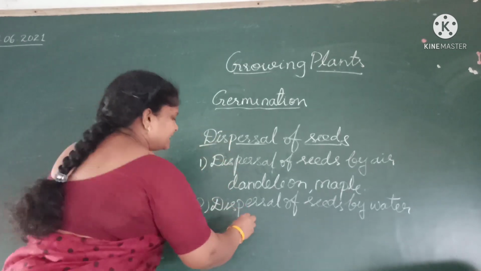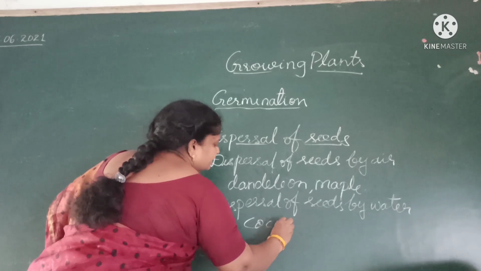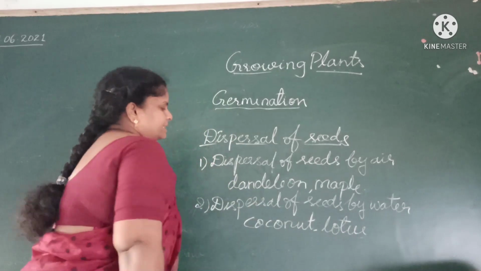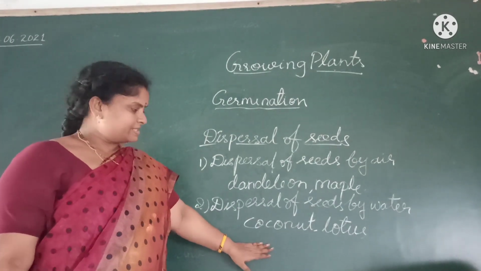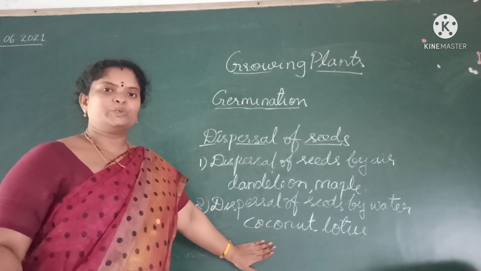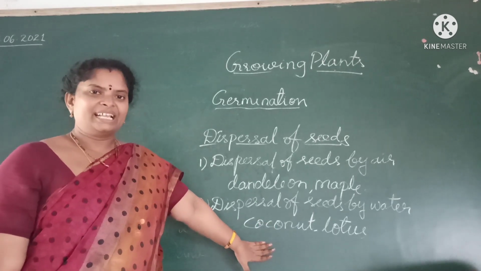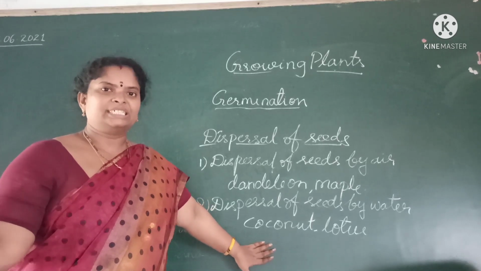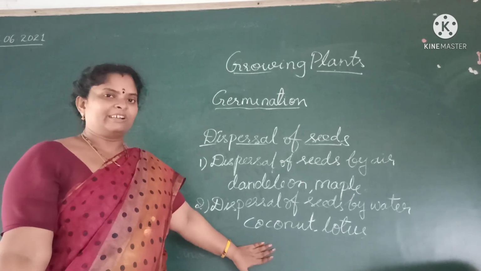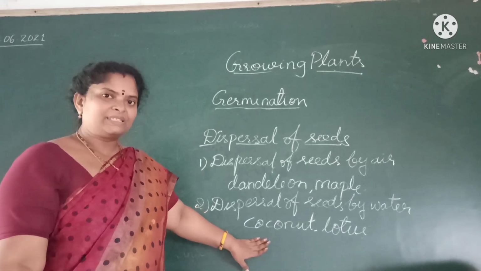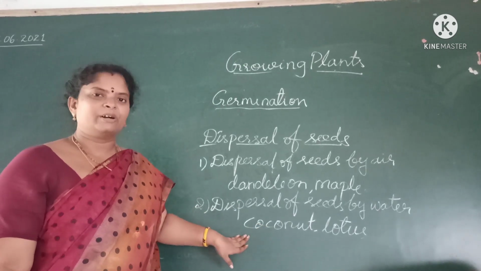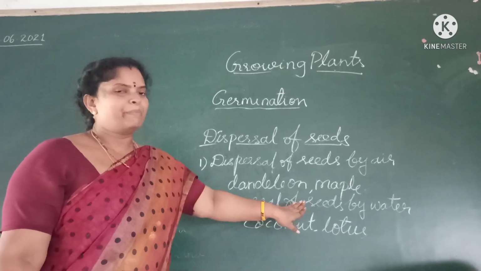Okay, and another one, first one is coconut and second one lotus. Lotus seeds also have spongy fibers to float on the water, and this water takes away these seeds to the far away places. That's why there are coconut trees on the beach side, no. Far away islands also we can see coconut plants because water is taking away the seeds to the far away places. This is the second method of dispersal of seeds by water.